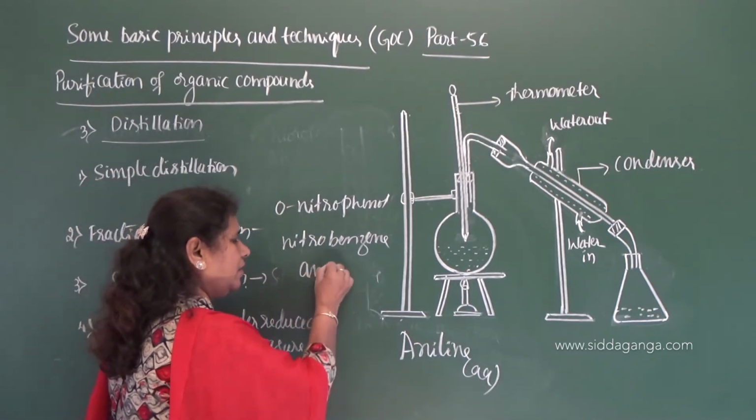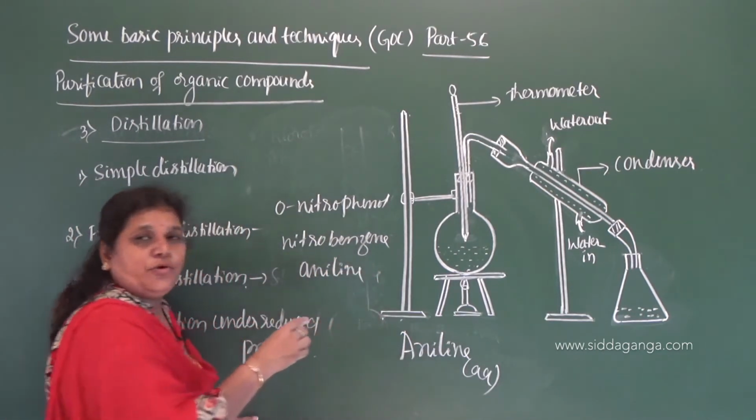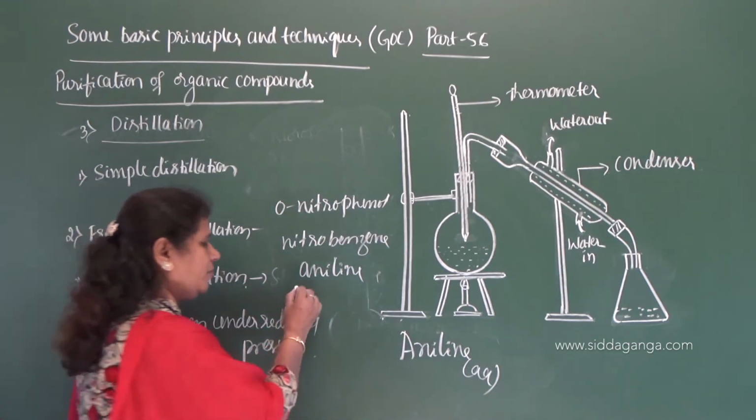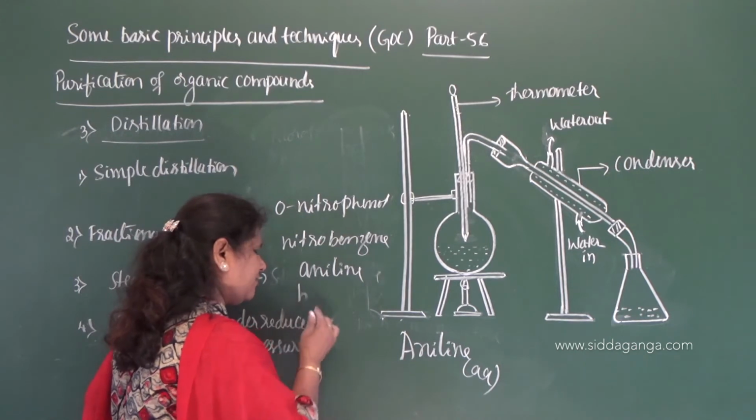Aniline is also purified by steam distillation. Aniline, and one more is bromobenzene.